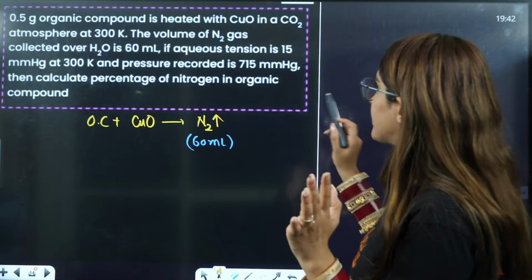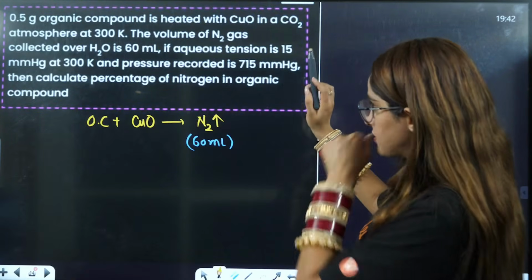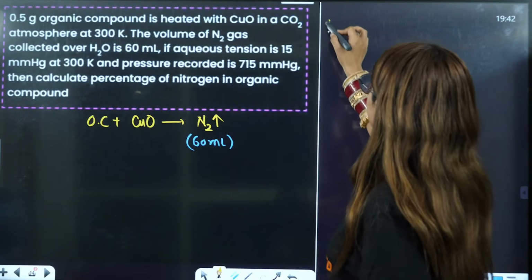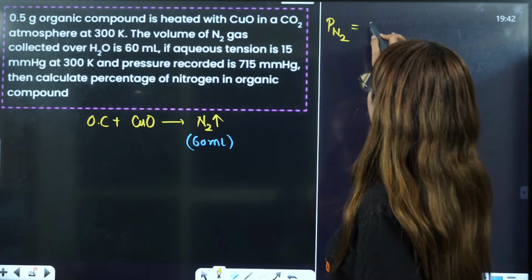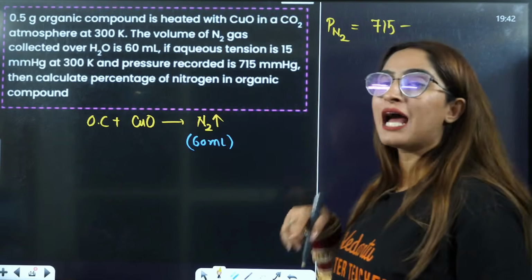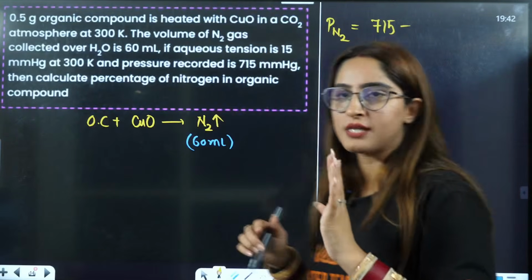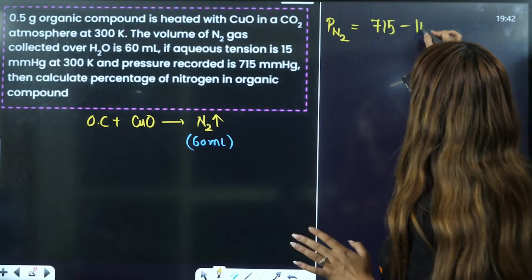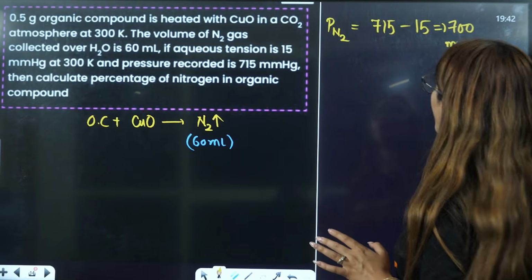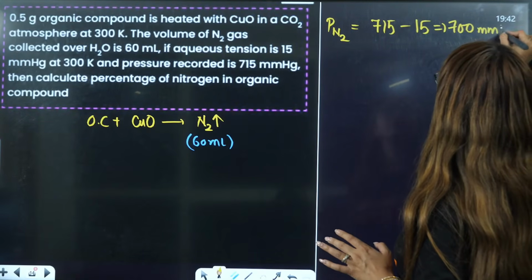Here the pressure recorded is 715, so the pressure of N2 is going to become 715. But we know that in that atmosphere, 15 is the aqueous tension, so we will subtract 15 from here. That will become 700 mm of Hg.